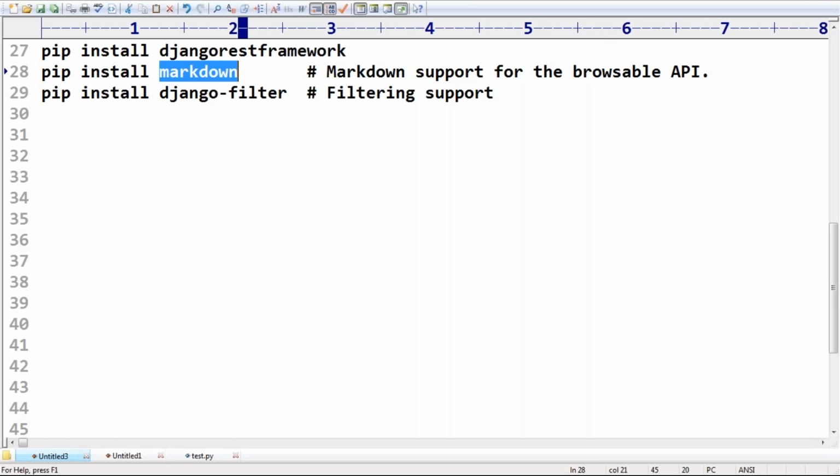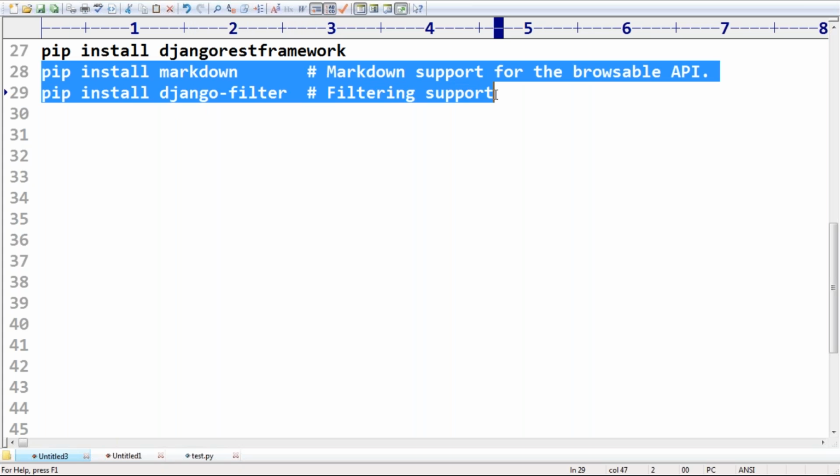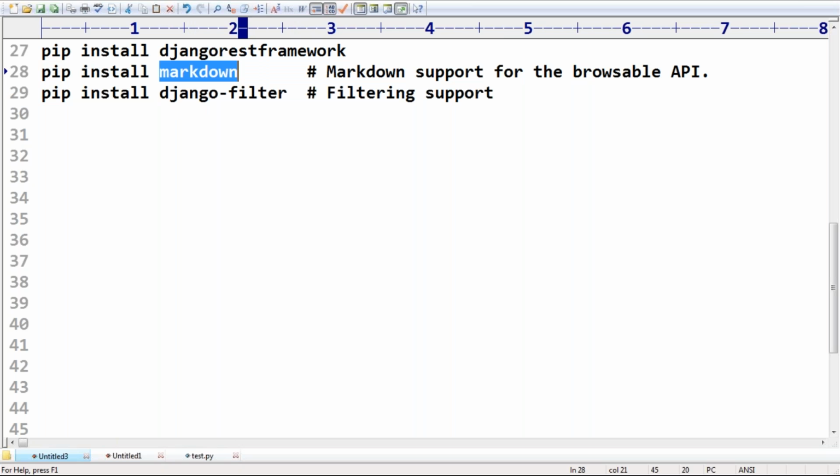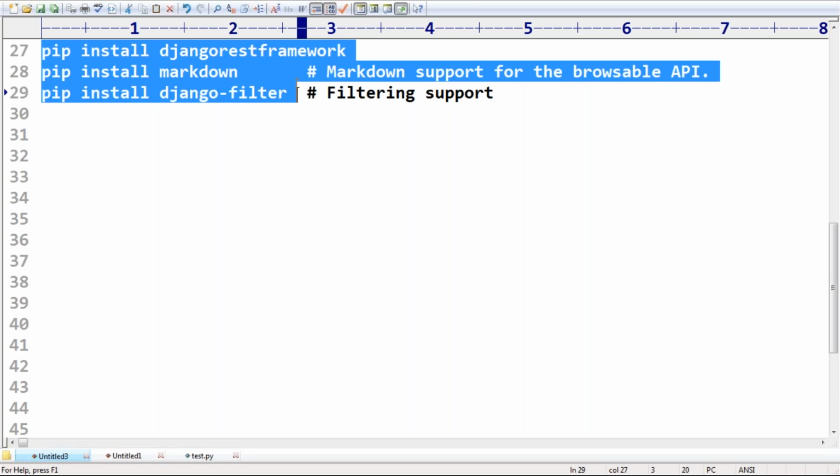What browsable API means, I will explain, don't worry, sir. Markdown support. Next, if you require filtering support, install django-filter. These are the three things we require to install. Of course, these two are optional, don't worry. But if you want to use the browsable API, better to use it. If you want filtering support for your API, you have to take django-filter, sir. So these are the three commands you have to take.